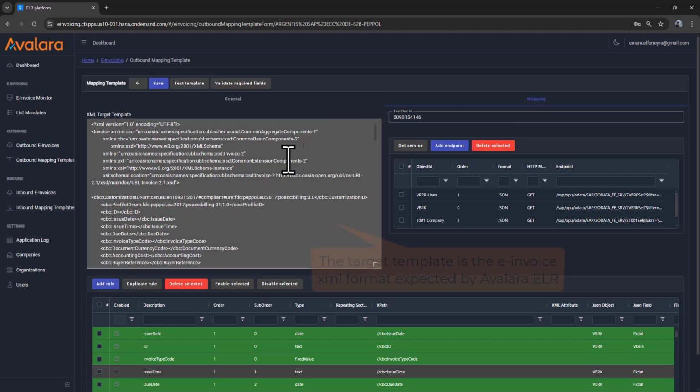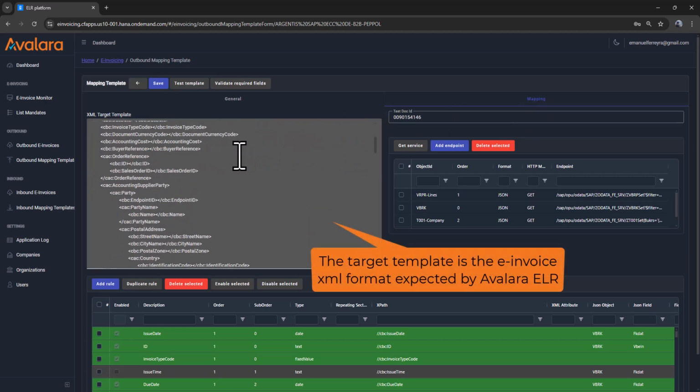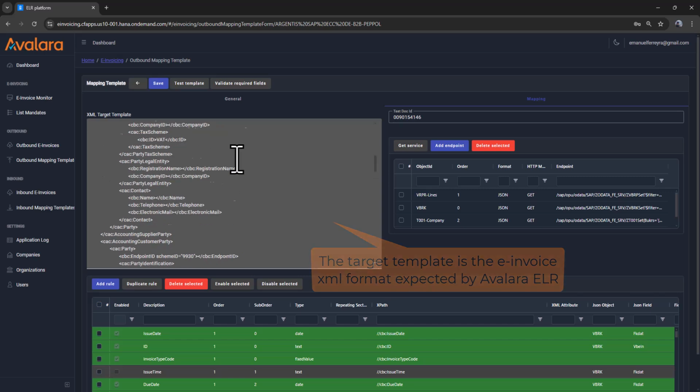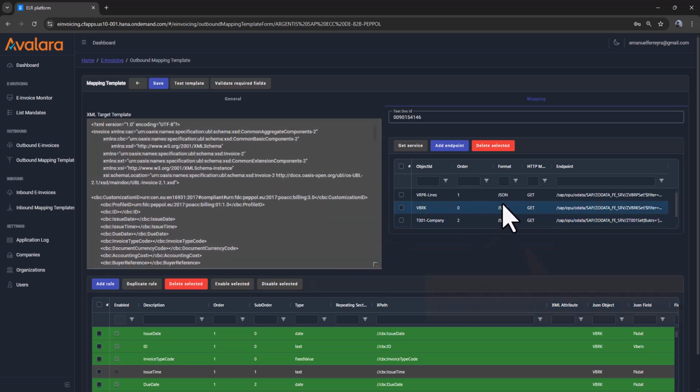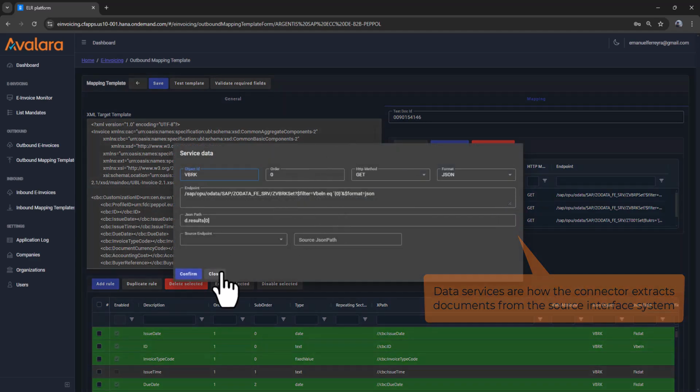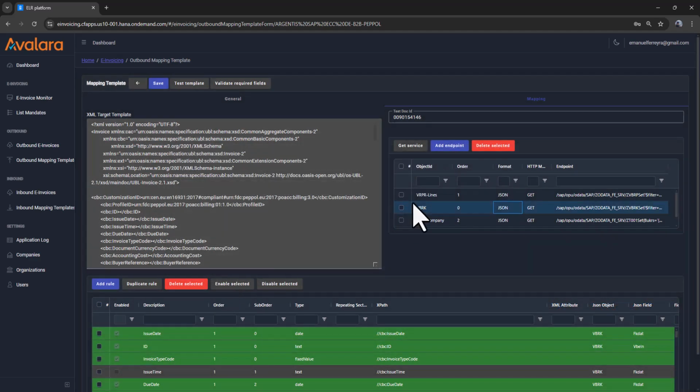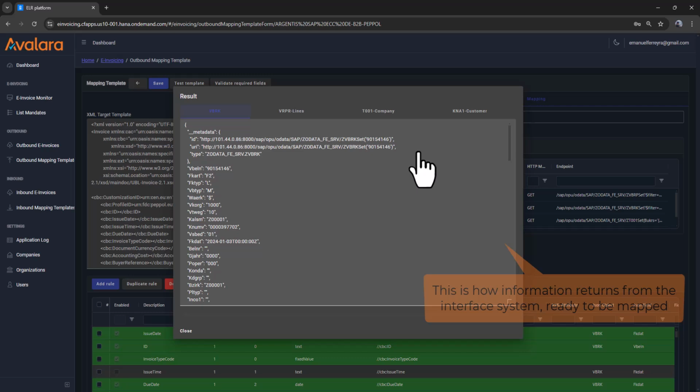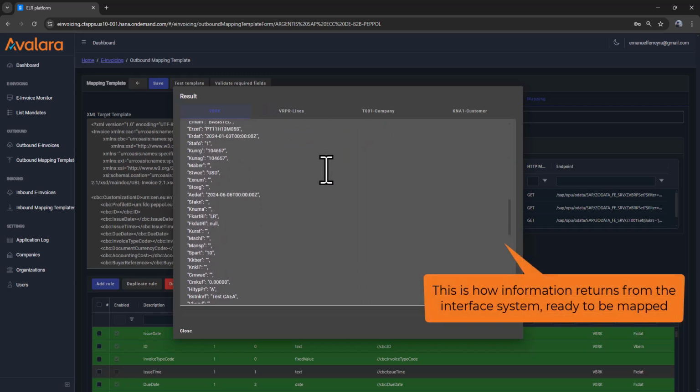At the mapping definition, we will provide the target template, in this case a UBL format, that is the expected ELR format. Data services are HTTP request definitions to extract the required data from your source system and populate the target template. In this sample there are 4 services defined, to extract from SAP ECC the document header, document lines, billing company and customer information. And we can test the services to view how the data is returned from the interface system.